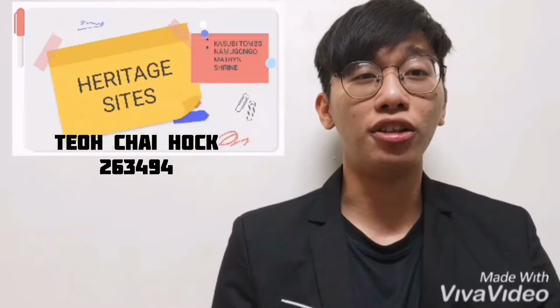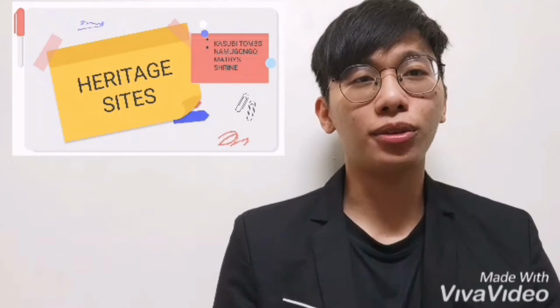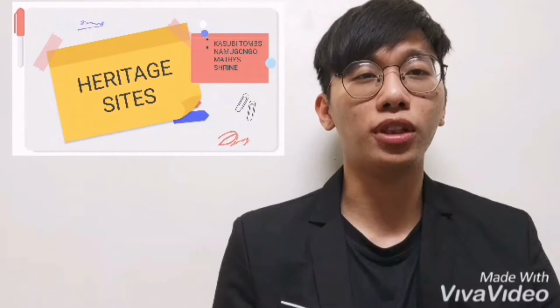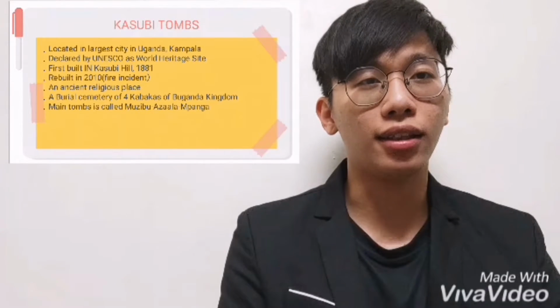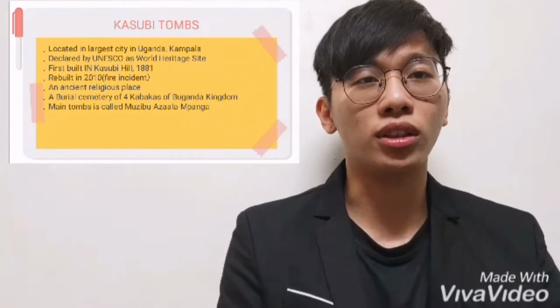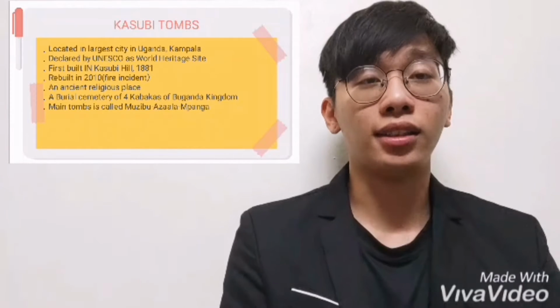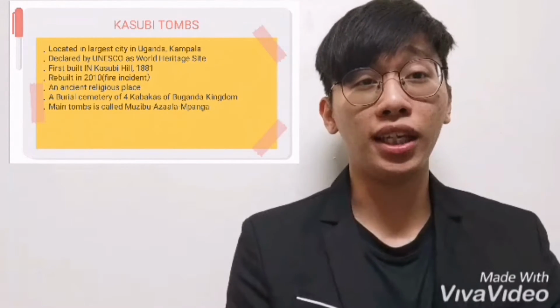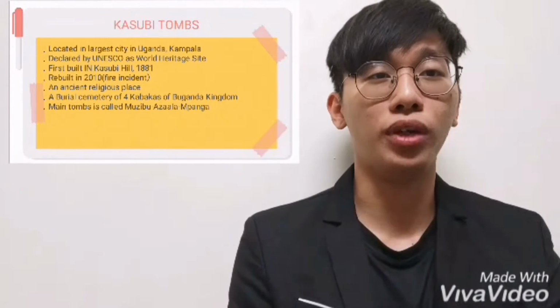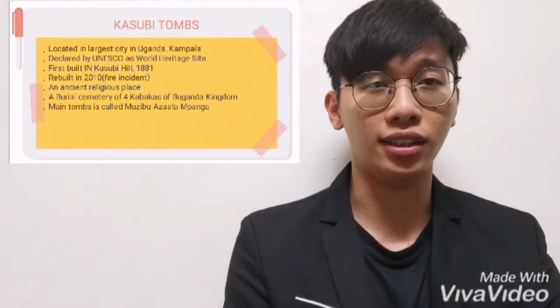I'm going to talk about the heritage sites of the Uganda destination. There are two heritage sites I'm going to talk about: the Kasubi Tombs and the Namugongo Martyrs Shrine. Kasubi Tombs is located in Kampala, the largest city in Uganda. It was declared by UNESCO as a World Heritage Site. It was first built in 1881 and rebuilt in 2010 due to a fire incident.